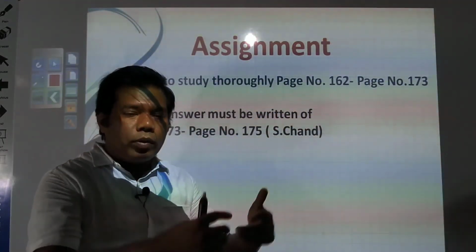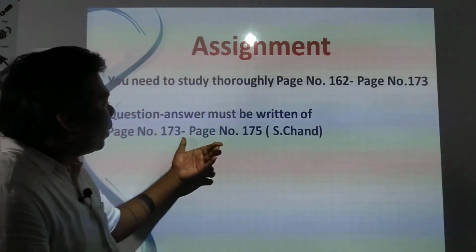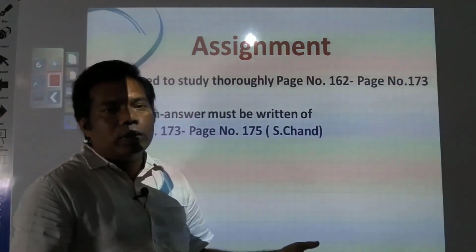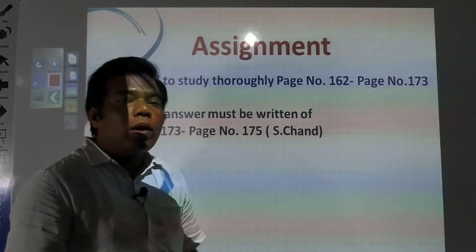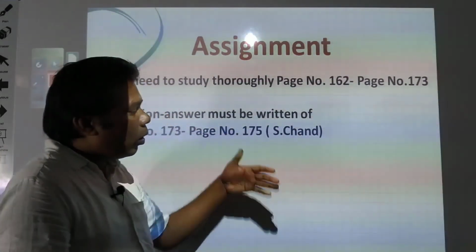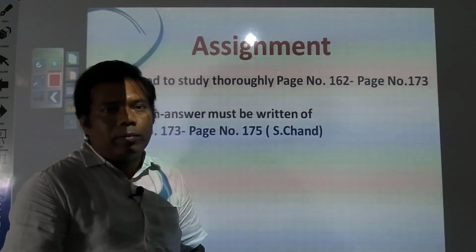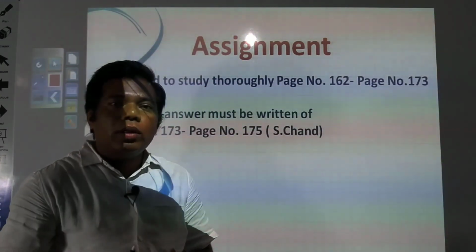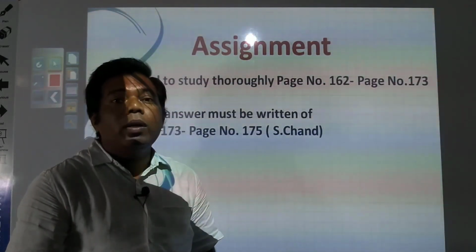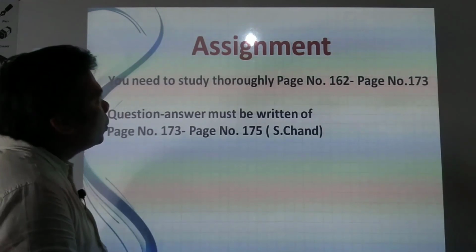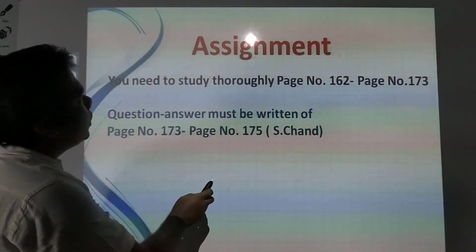Today itself you must complete page number 173 to 175, whatever questions are there. Until you solve the questions, all the effort that has been made will go in vain, and you will not understand properly. So go through all the questions and all the numericals, so that the concept will be very clear. So for today this much is for you.